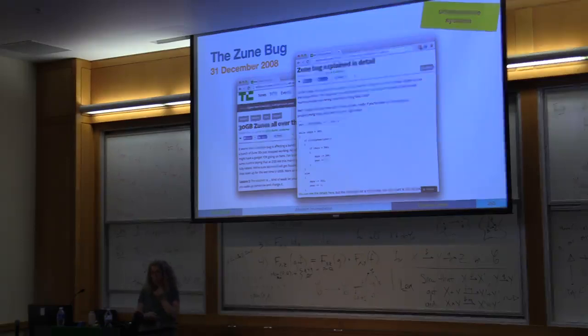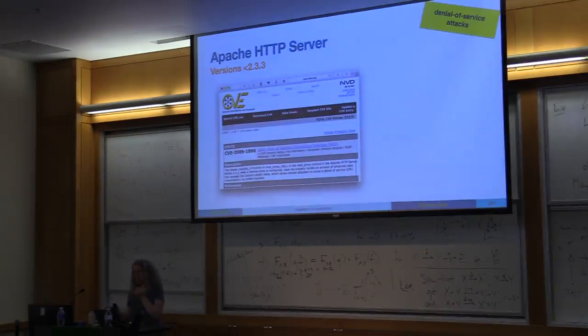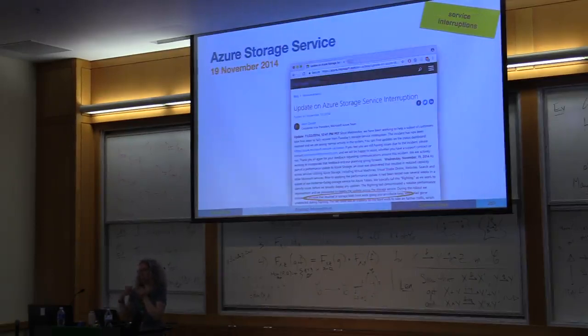If we have non-termination, we can also create denial of service attacks, and this can happen in the Apache server. We can also have service interruptions, like the Azure Storage Service, for instance, in 2014. Nothing against Microsoft, it's just examples that came with it.